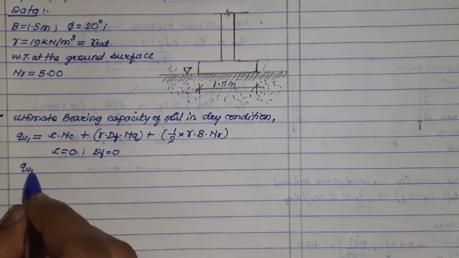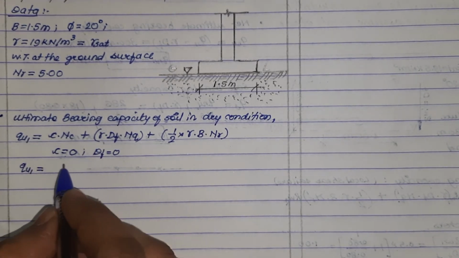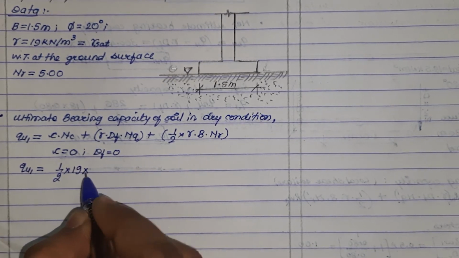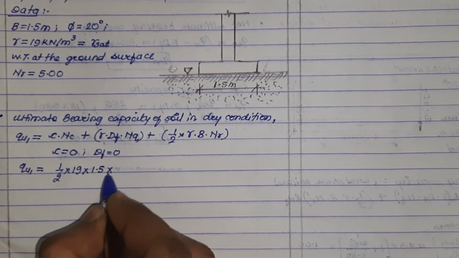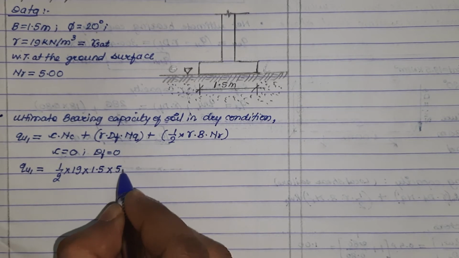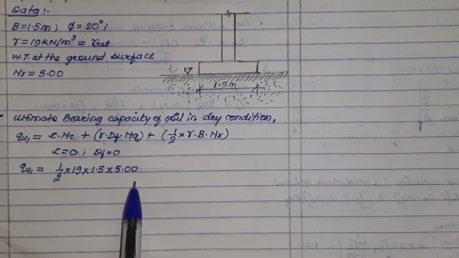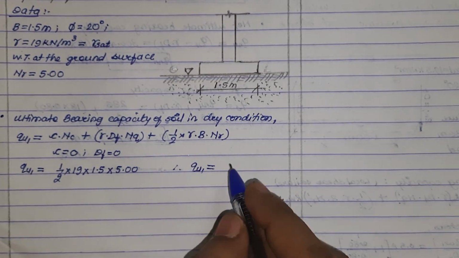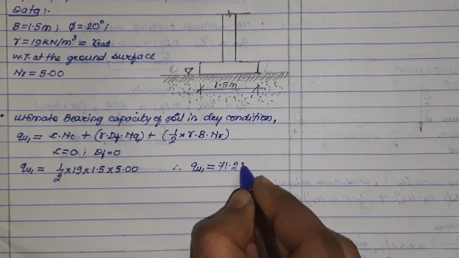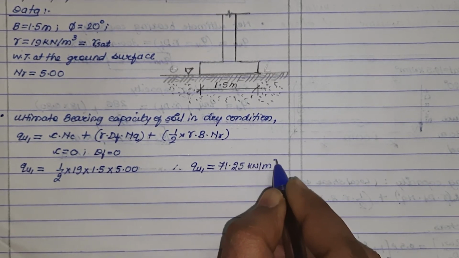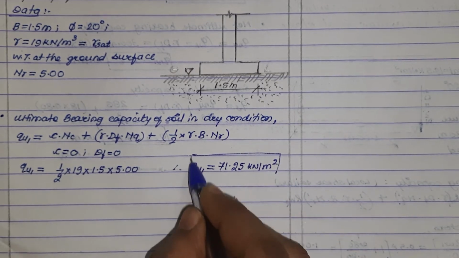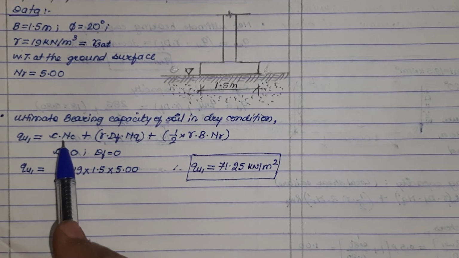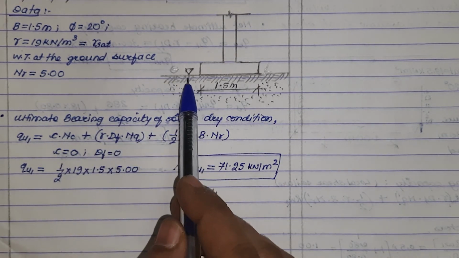Fine. So, Qu1 is equal to half gamma, which is 19, multiplied by B, which is 1.5, multiplied by N gamma, that is 5. Solving this, we will be getting ultimate bearing capacity of soil in dry condition. So, Qu1 comes out to be 71.25 kilonewton per meter square. In the next step, we will find out ultimate bearing capacity of the soil considering water table at the ground level.